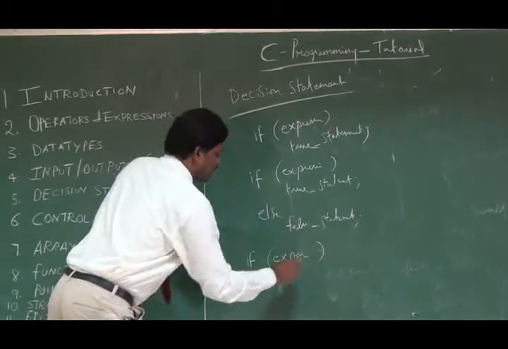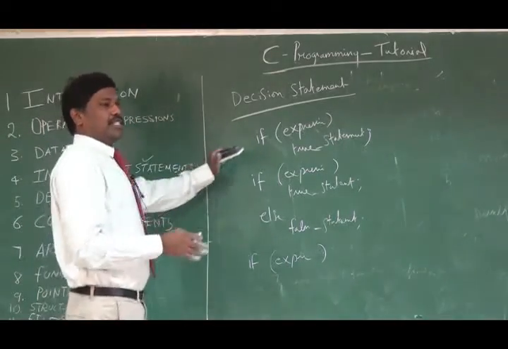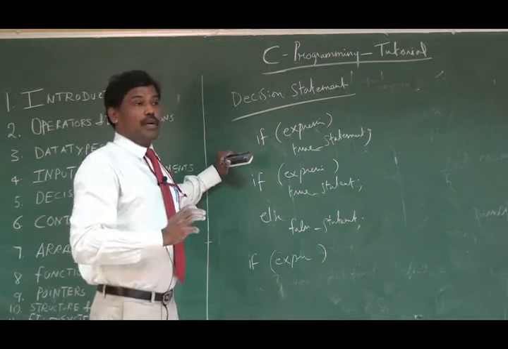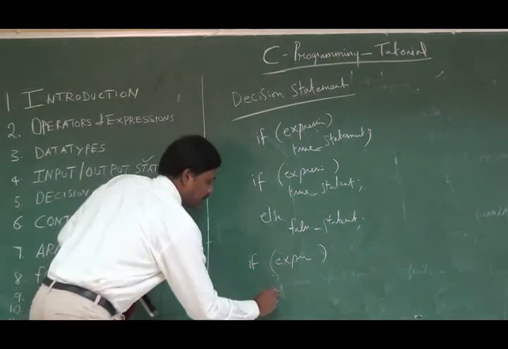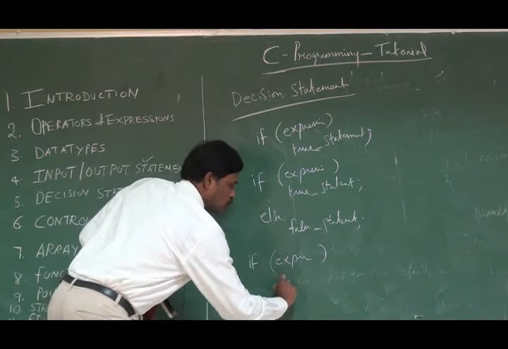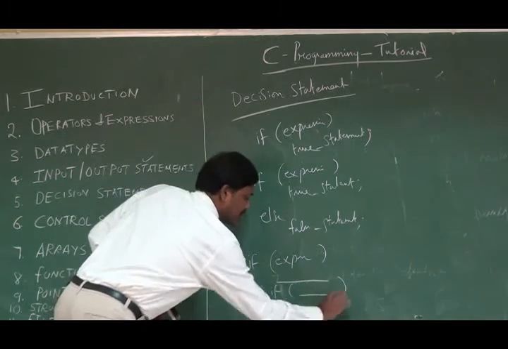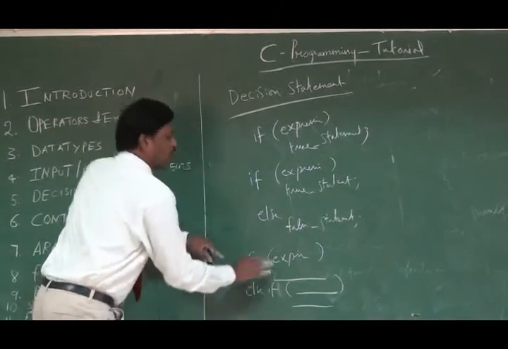Sometimes I need to go for multiple conditions. For example, the best example can be to write a program to check the biggest number among three numbers. In such cases: if expression, if this expression is true, this will get executed. Else, one more if: if this expression is true, this statement will execute. So this is called a nested if condition.